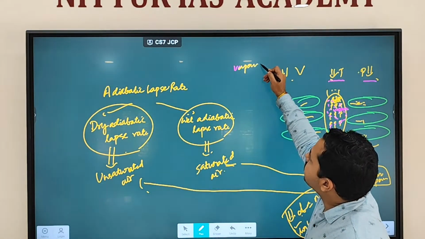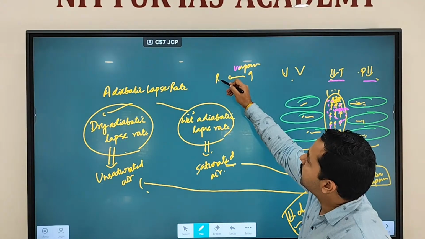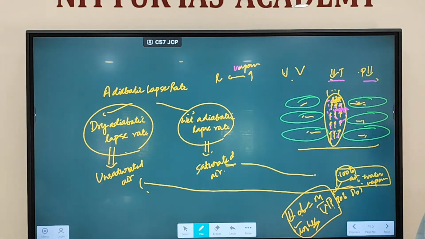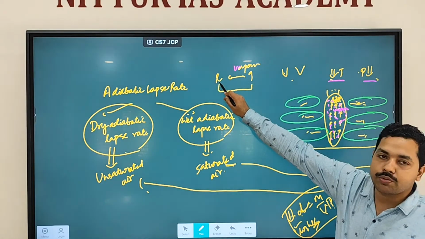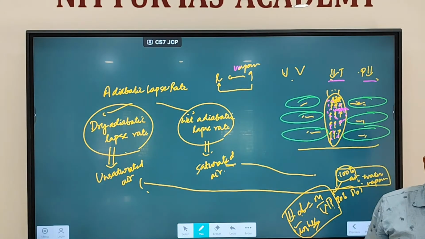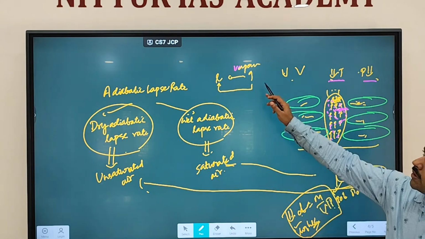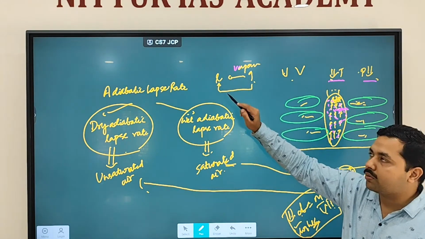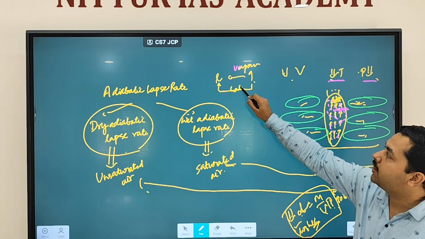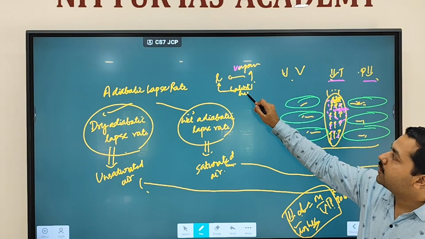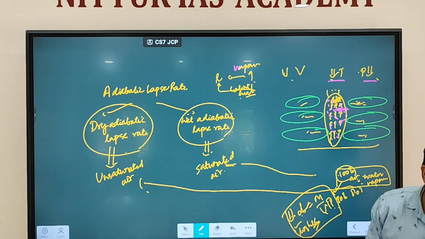Vapor means gaseous state. So if temperature will decline, what will happen? Moisture will come down from gaseous to which state? Liquid state. And whenever any object goes from gaseous to liquid, what heat is going to be released? Latent heat is going to be released.